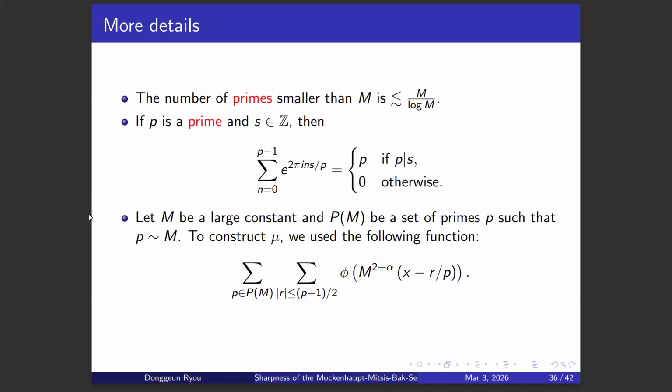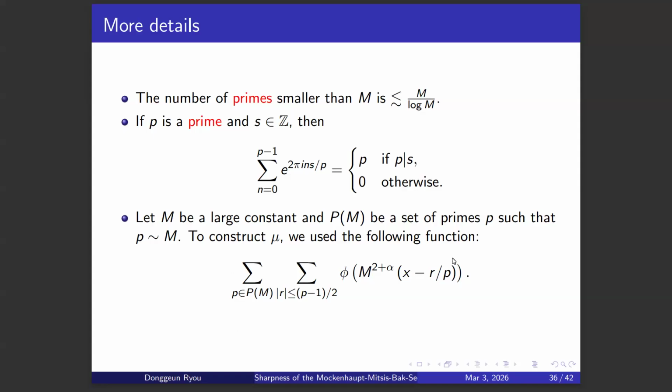To be more specific, this is the building block of the measure that we constructed. Here m is a large constant, and P of m is the set of primes such that the size of the prime is approximately m.